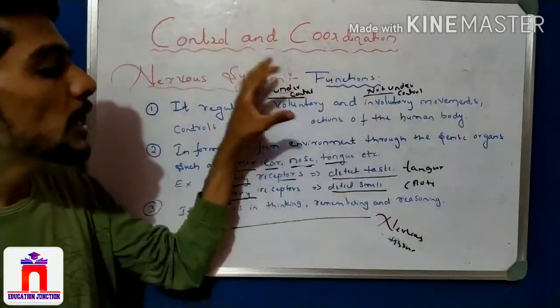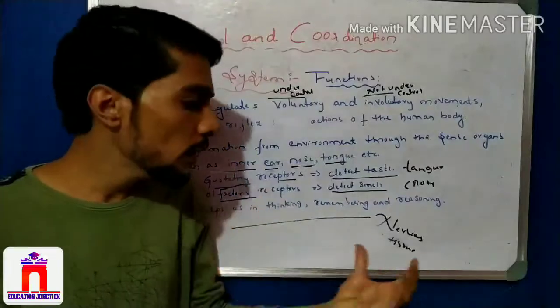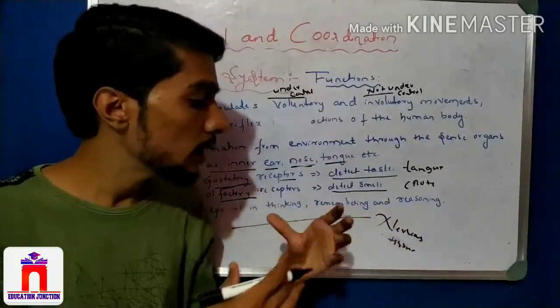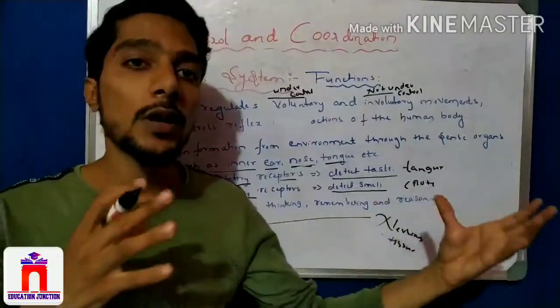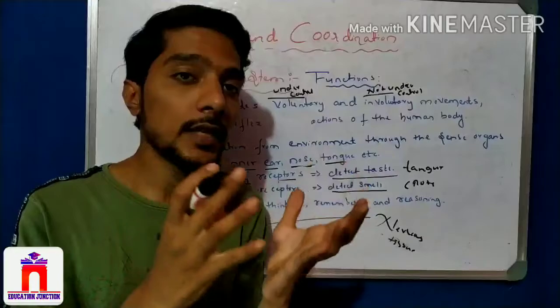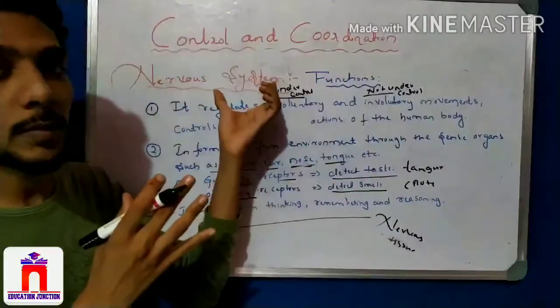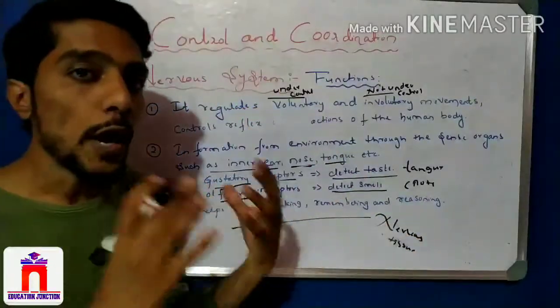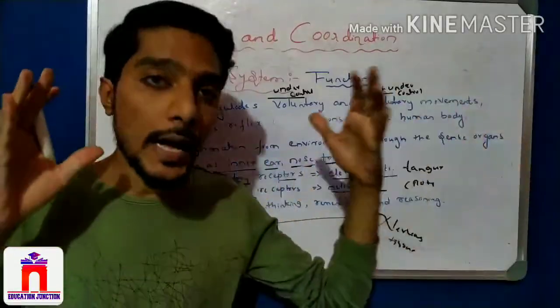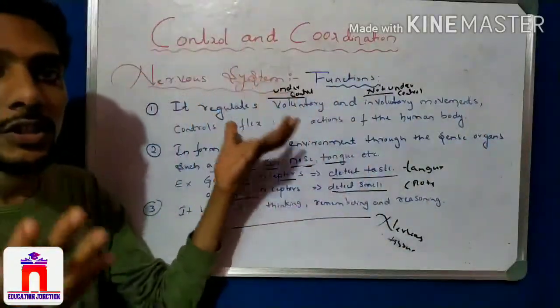So this system is made up of the branches of nervous tissue, the network of the nervous tissue. This nervous tissue forms the network. They frame the network, and this frame is nothing but what? A nervous system. Okay, the nervous tissue joins together, continuously joins together, and frames a network, and that network is called a nervous system itself.